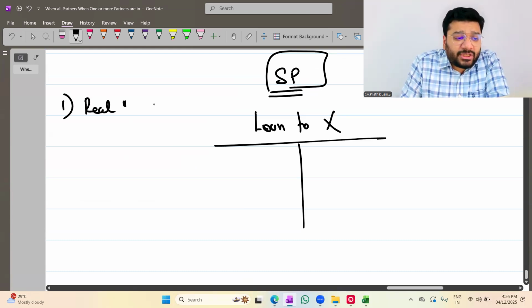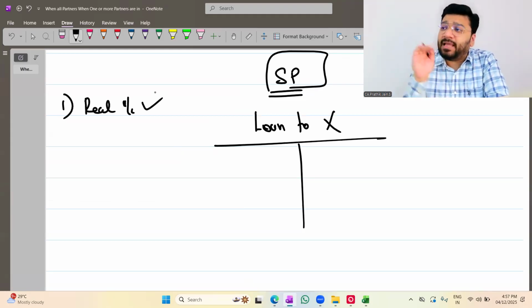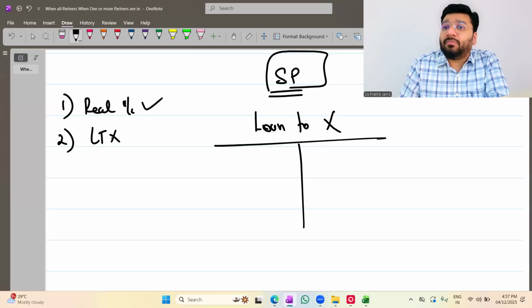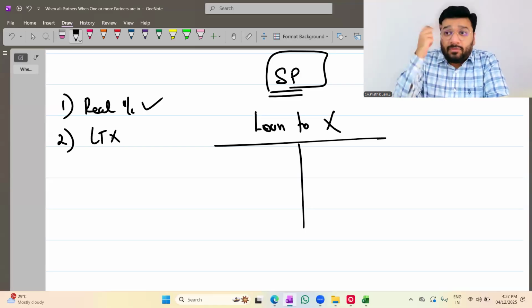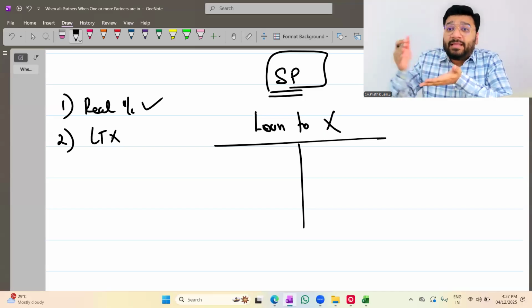First, we'll close the realization account. We'll receive money and make the payment to external liability holders. With that, the realization account gets closed. Which is the second account that you'll close? Loan to X account, because from that we have to receive money. Always first focus on receiving money. Once you receive all the money, you will have the comfort to make the payment.